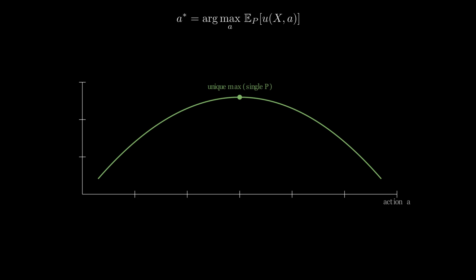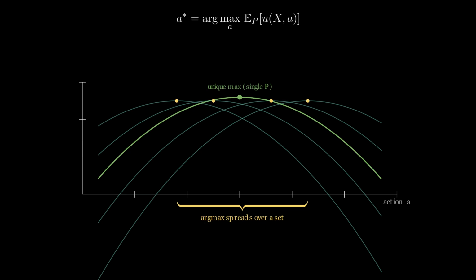Mean-variance optimization selects the portfolio that maximizes expected return for a given risk level. This requires a unique expected return vector. Under model uncertainty, the efficient frontier becomes a set, not a curve. The optimization problem is ill-defined. The argmax cannot be applied to a set of efficient frontiers.